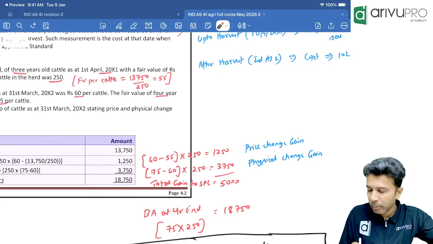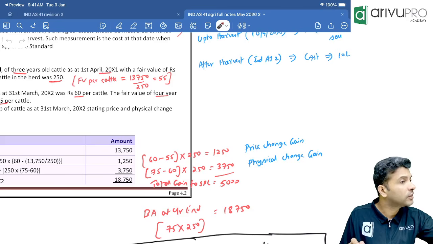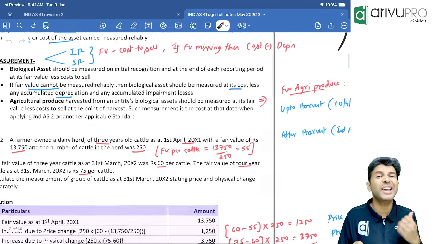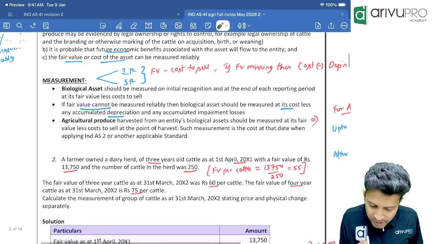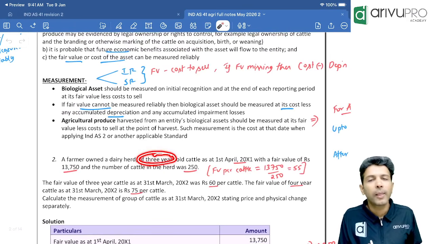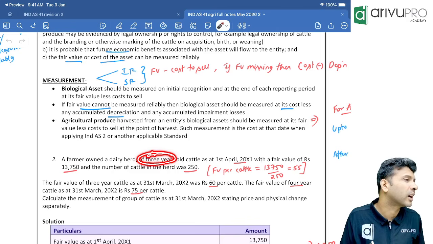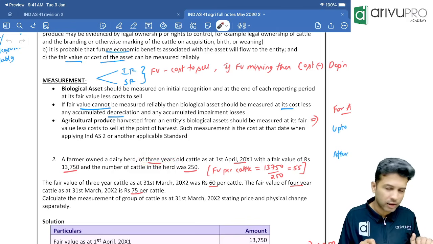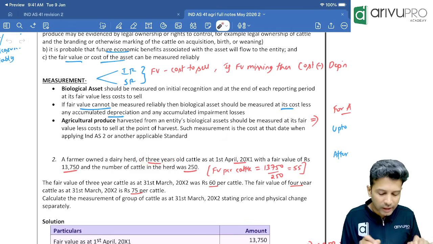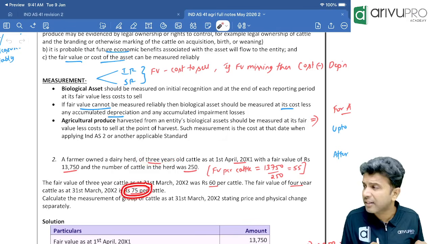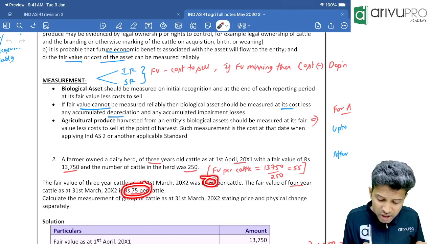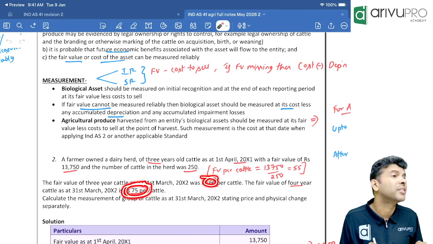Now can we calculate one more, which is the physical change gain? Physical change means age. Now at the year beginning, what was the age of our cattle? 3. At the year ending, is it 3-year-old cattle or 4-year-old cattle? 4-year-old cattle. Correct. Now at the year ending, it is 4-year-old cattle. The fair value of 4-year-old cattle is 60 or 75? 75. That means what, sir?